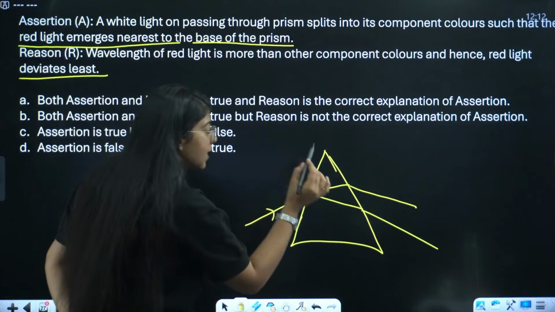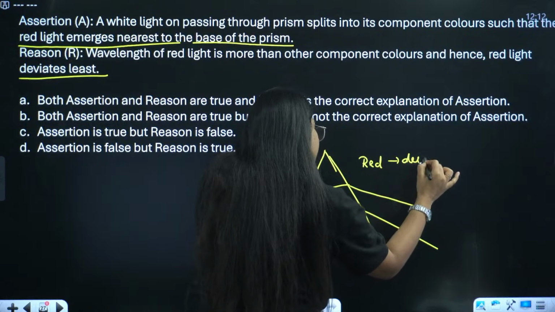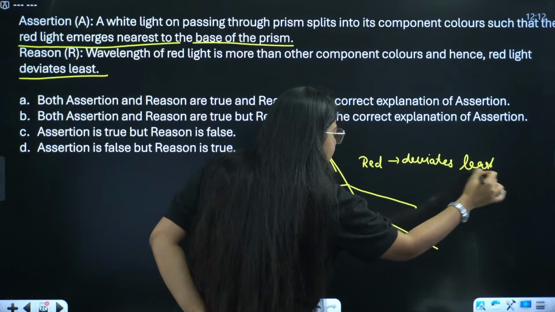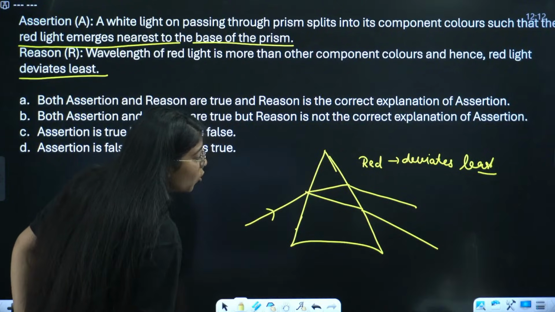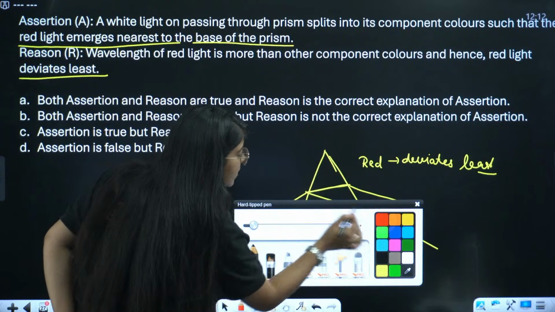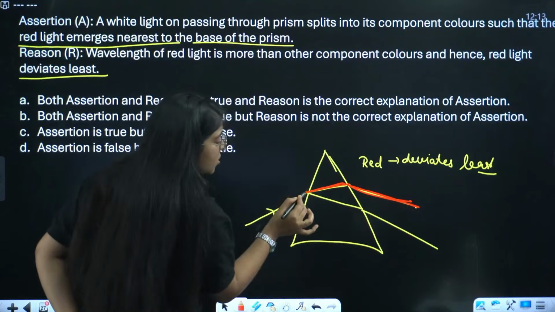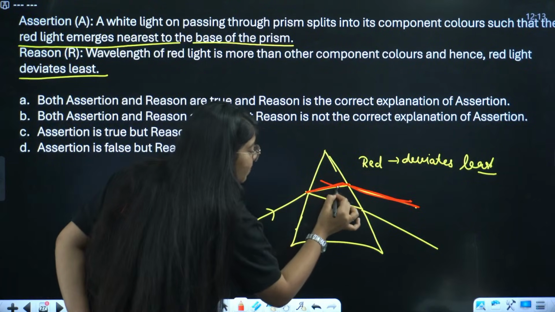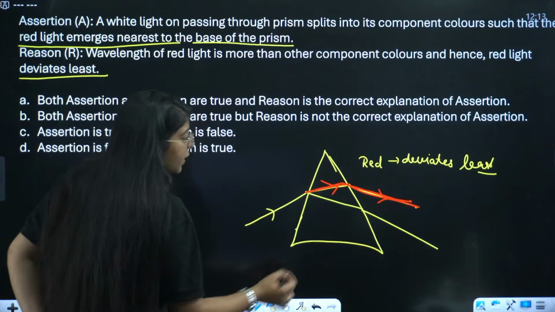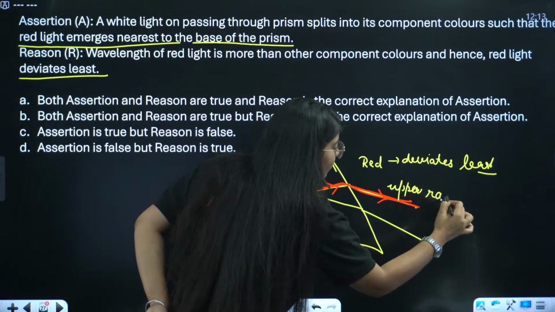Red light deviates the least. But in here, which light is deviating the most and which light is deviating the least? This light is deviating the least, right? This is deviating the most. So this particular light is red light, that is the upper ray. The upper ray is red, not the lower one.